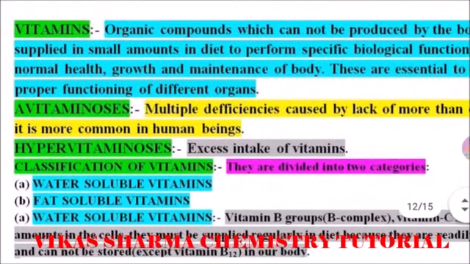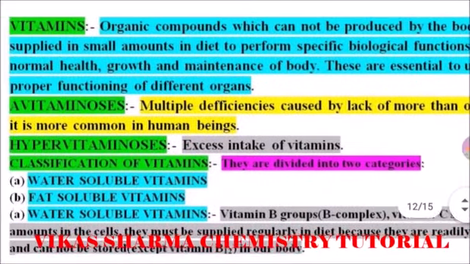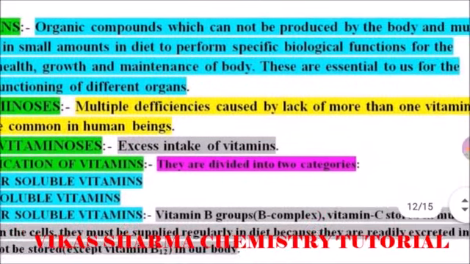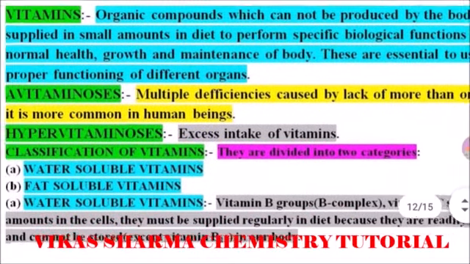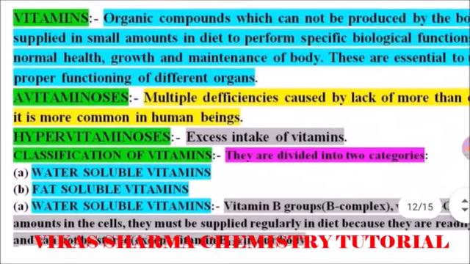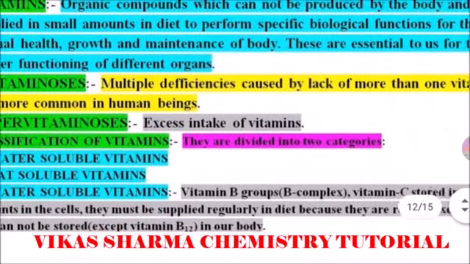Vitamins are also known as protective food. In previous classes you have studied the three types of foods: bodybuilding foods, which are proteins; energy giving foods, which are carbohydrates; and protective foods, which protect the body from various diseases, known as vitamins.